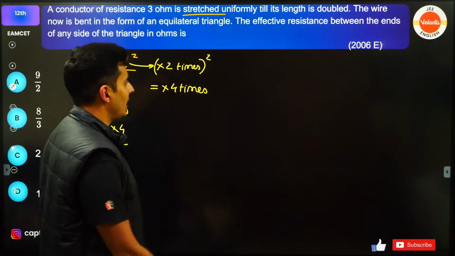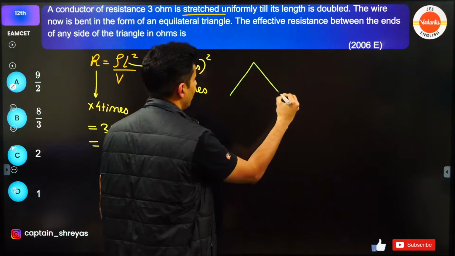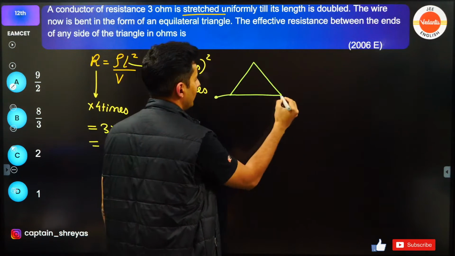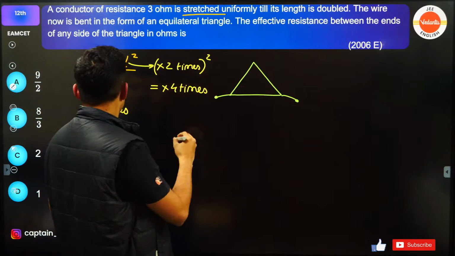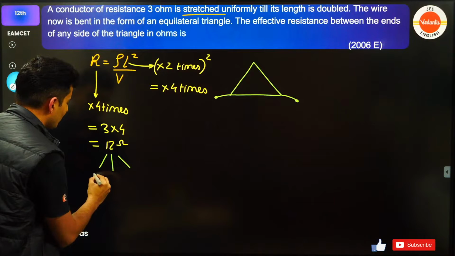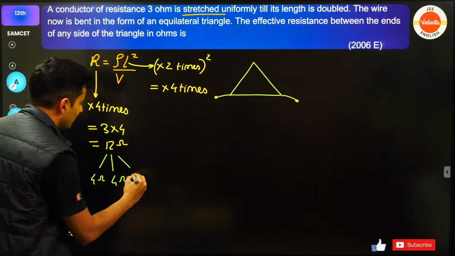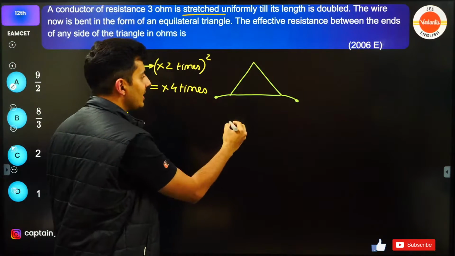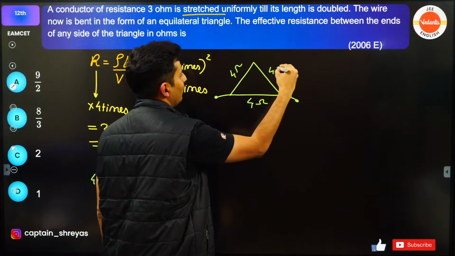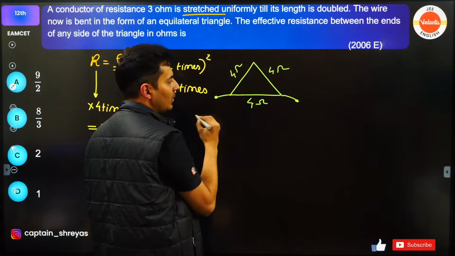Now you form a triangle. The moment you form a triangle like this, what happens? You can think of it. This is one point, this is another point. This 12 ohms is divided into 3 parts: 1, 2, 3. So this is 4 ohms, this is 4 ohms, this is 4 ohms. So you have 3 resistors, 4 ohms each, and you have to find the equivalent between these two points.